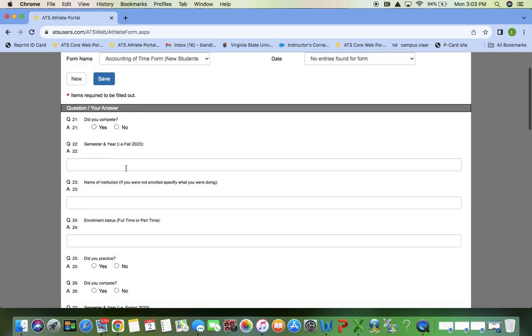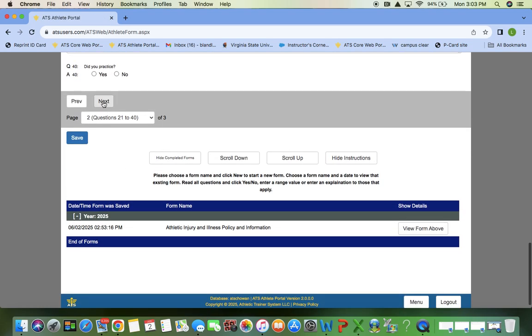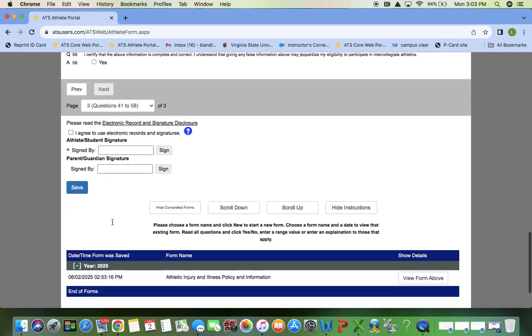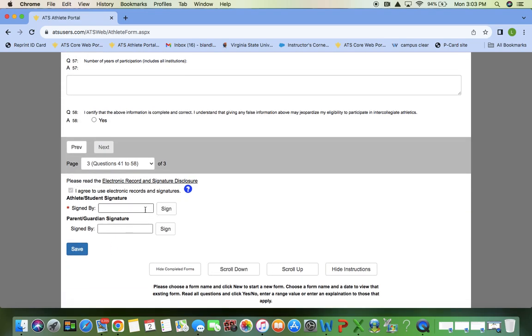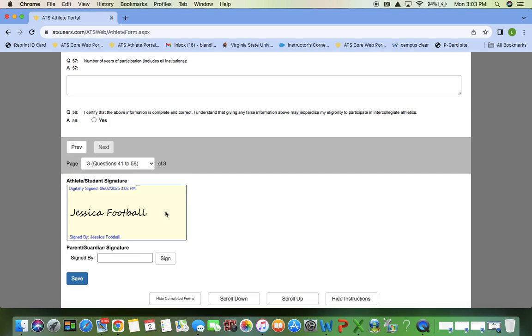We will scroll to the last page of this form. You'll click to do electronic signature. You will sign your name. If you're 18 or older, you don't need a parent signature. If you're still a minor, we need a parent or guardian signature, and then you would hit save. So if you just graduated high school, click yes, sign your name, and save the form.